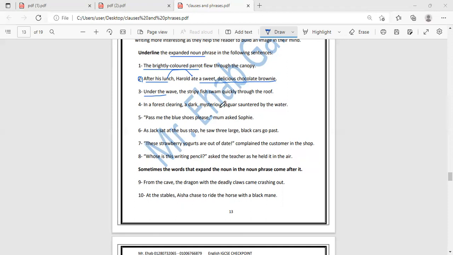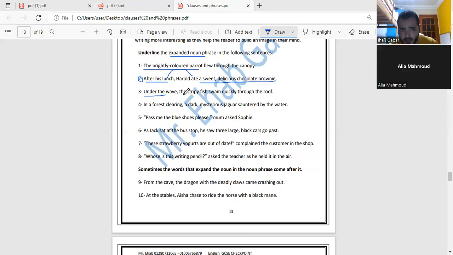Sorry, I think that the stripy fish, this is noun phrase because the modifier is 1 word. Quickly through the roof, but I have nothing here except for the stripy fish. Swam quickly through the roof. So I think that the stripy fish is noun phrase, not expanded noun phrase. Yes? Yes. And through the roof is place adverbial phrase. It tells us where the fish swam to. And the word quickly is 1 word, adverb only.